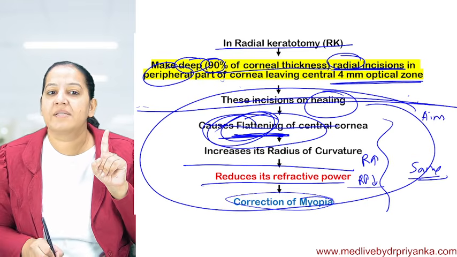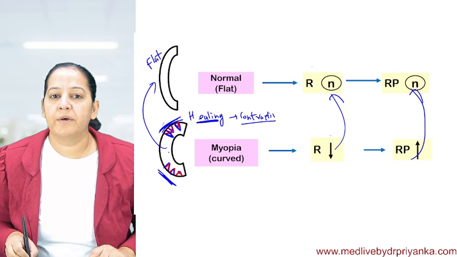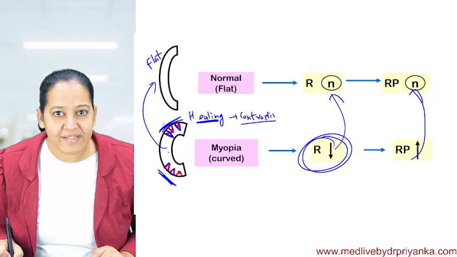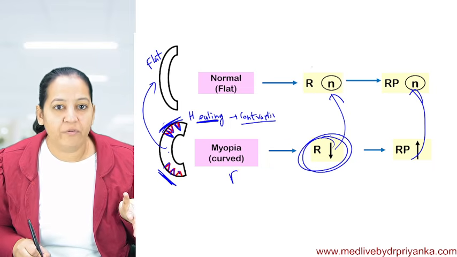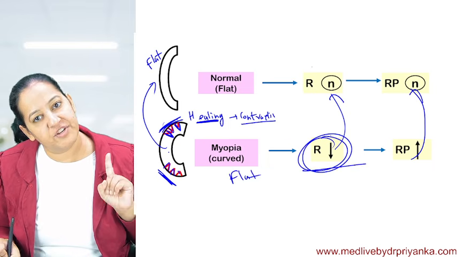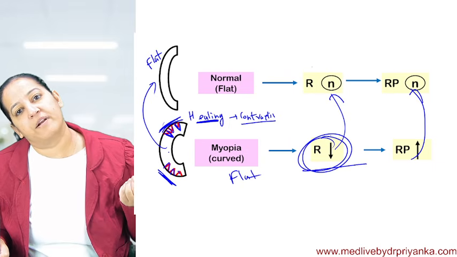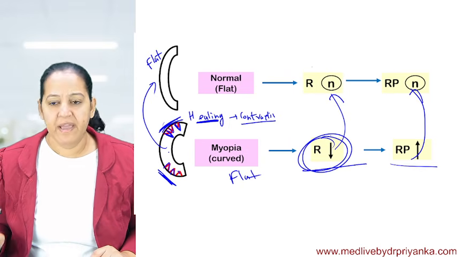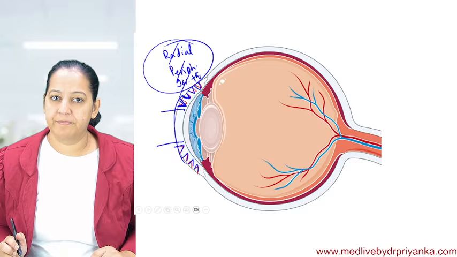Flattening of the cornea causes an increase in the radius of curvature. Because your radius of curvature is reduced now, you want to increase it. So by causing flattening of the cornea, the radius of curvature will increase and the refractive power will reduce and it becomes normal. How many of you got it?